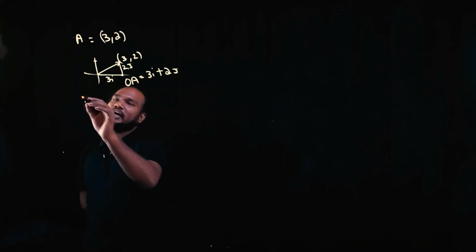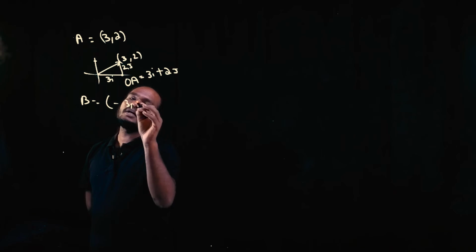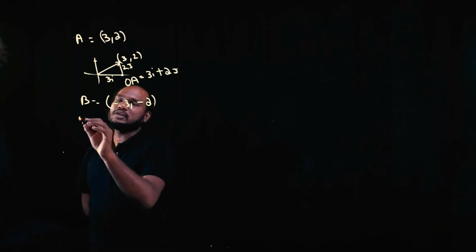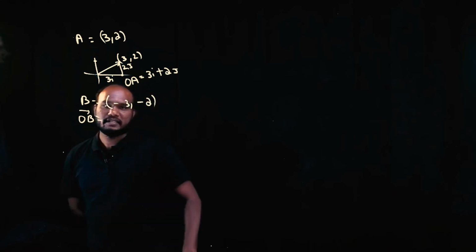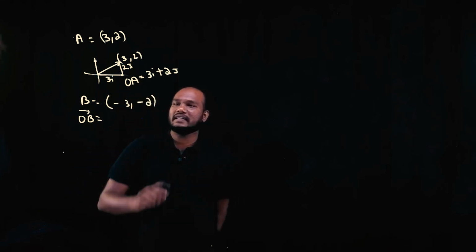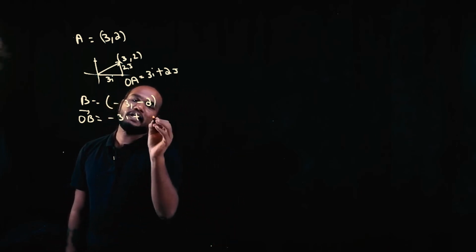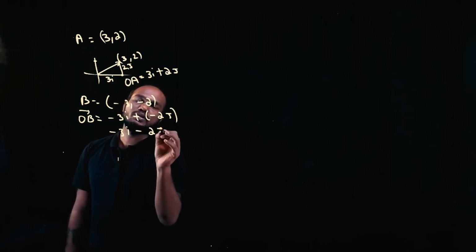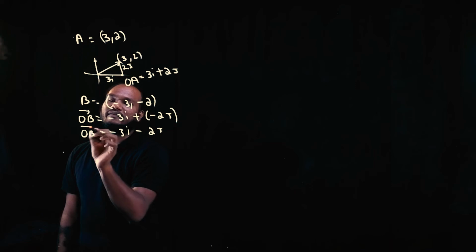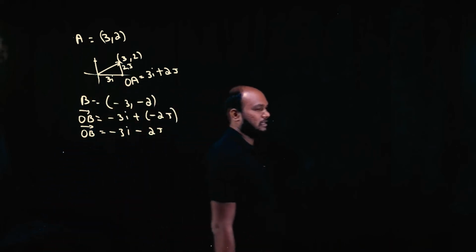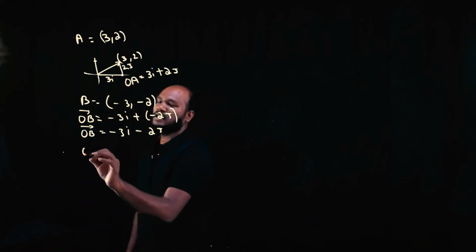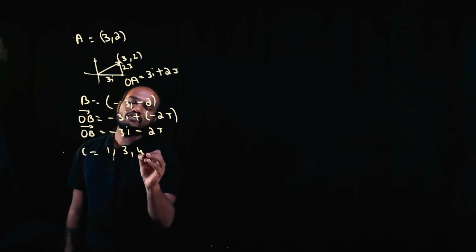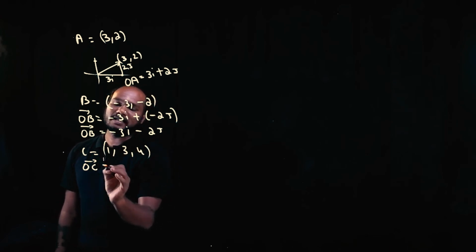So if I give you another point B, let's say -3, -2, can you convert this into OB vector? Yes. How? It is an x, it is y. So -3i plus -2j, or you can write -3i plus into minus is -2j. This is OB vector. Simple. If I give a point 1, 3, 4, can you write OC vector?